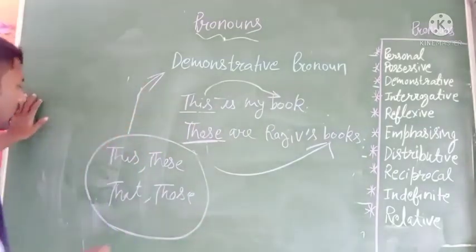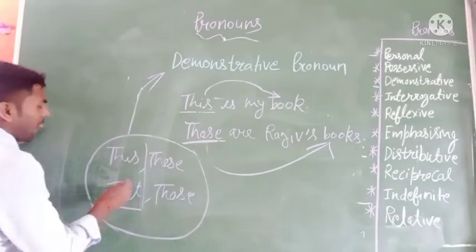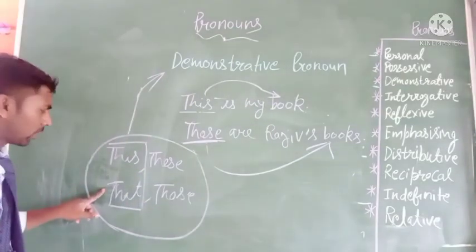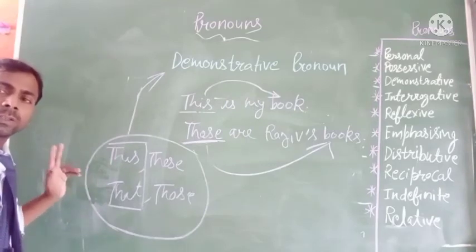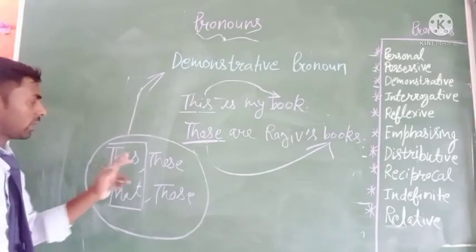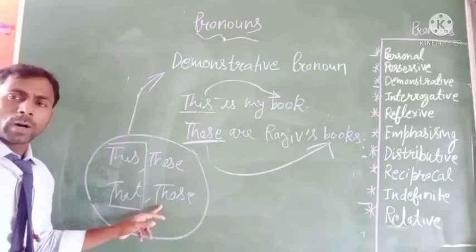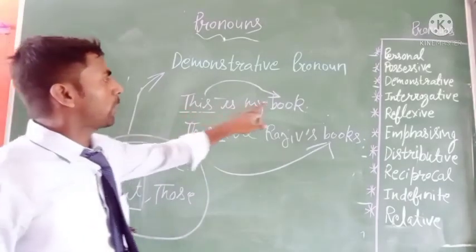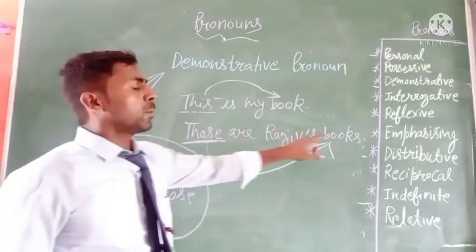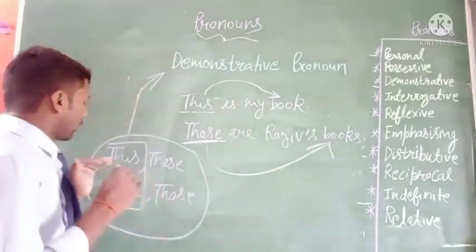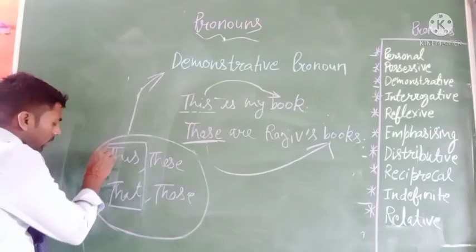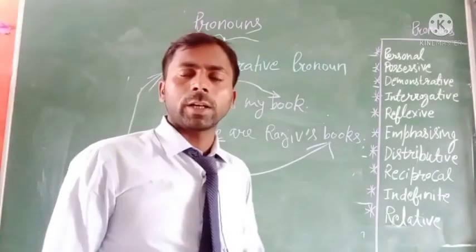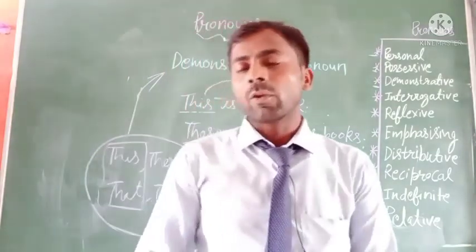This and that are used for a singular subject, and these and those are used for a plural subject. Just like that, this is used for the book and those is used for the books. So this is the demonstrative pronoun. That's clear. So I hope you all understand.